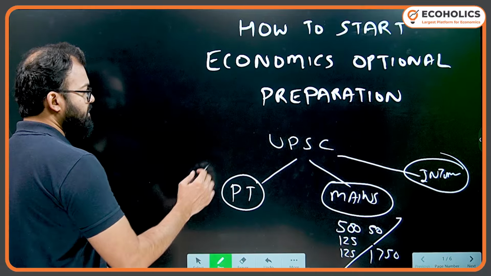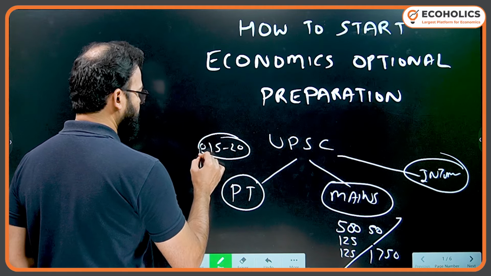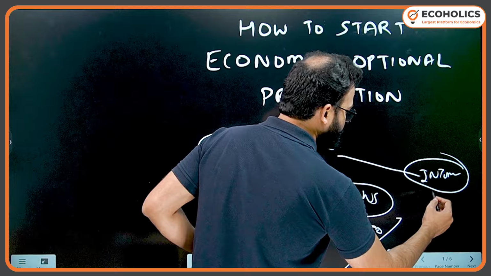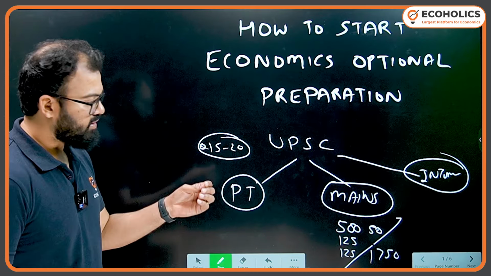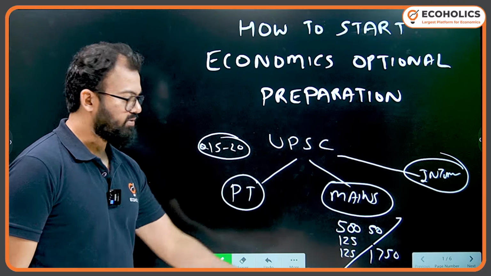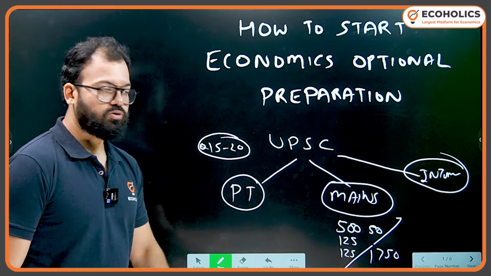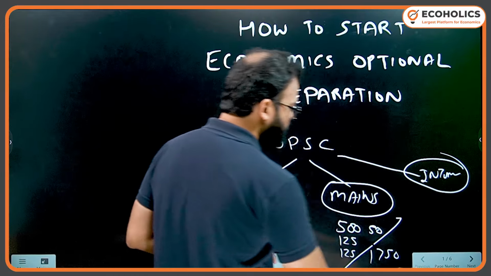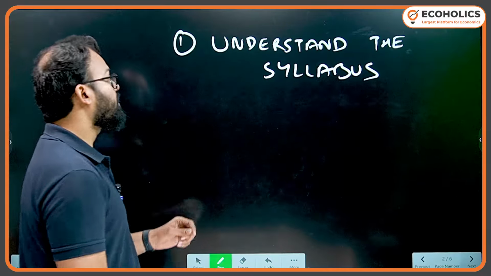And in preliminary examination, you can expect easily 15 to 20 questions every year. And if your optional is economics, then your whole interview relies on economics and the newspaper. So you will get the benefit. So you can see that 800 out of 1750 is sure shot for economics optional student, and in preliminary as well 15 to 20 questions based on economics and current related issues.